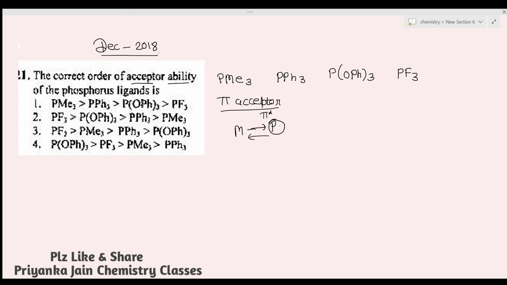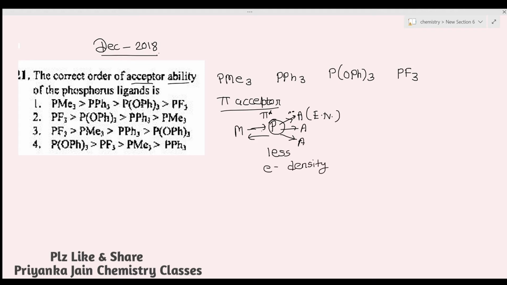So this whole thing depends upon the groups that are attached to this phosphorus. Suppose an A group is attached to this phosphorus. If this group is more electronegative, then what will it do? It will withdraw the electron density. The electron density will go toward this group. If it is more electronegative, it means it is more electron withdrawing. So the phosphorus will have less electron density.